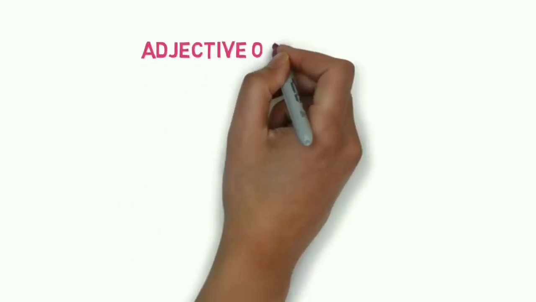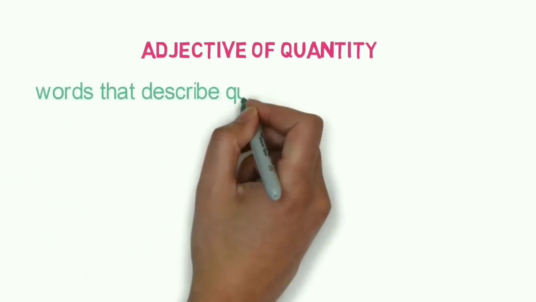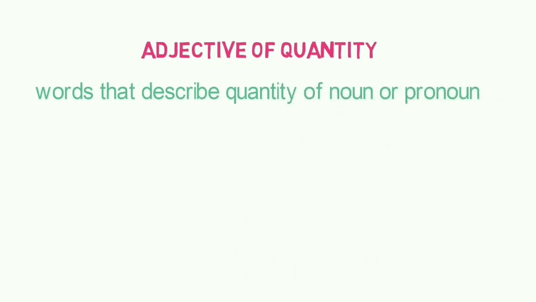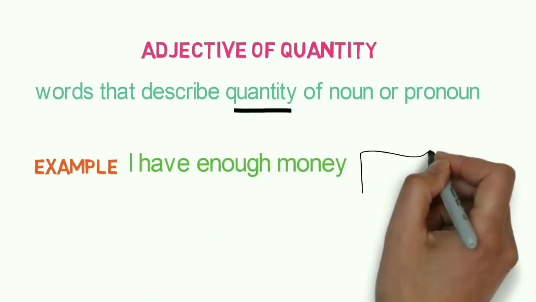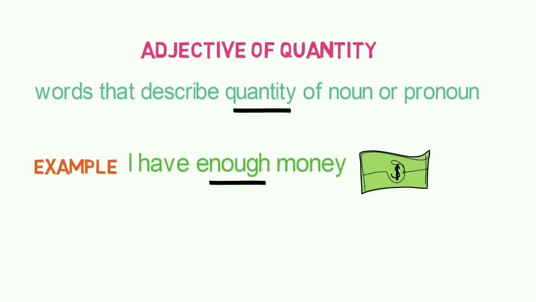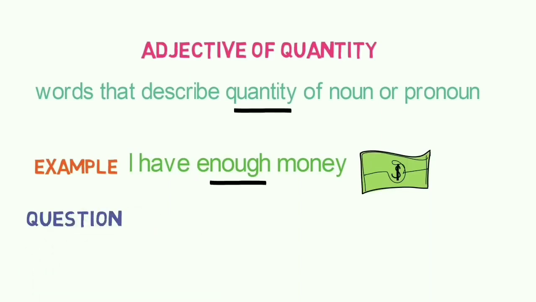So next one is adjective of quantity. Words that describe the quantity of a noun or pronoun. Here you can note down the word quantity. Example, if I say I have enough money, then I have used the word enough to show the quantity of money, as we know that money is an uncountable noun.